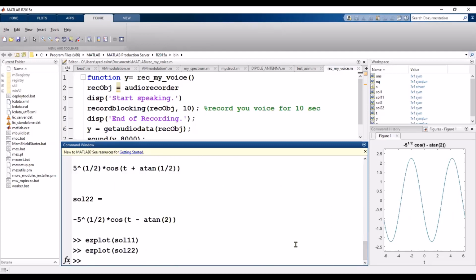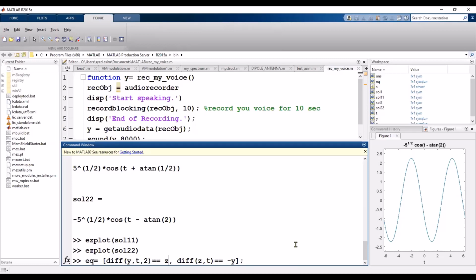Now if you want to take the solution of the second order differential equations, you need to just define the second order differential equations, like equation 1, comma, equation 2, the first method.